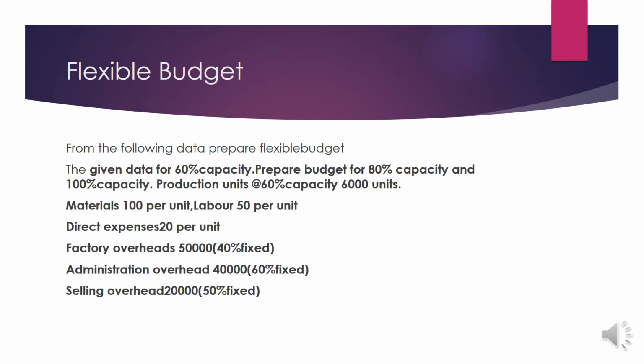Factory overhead is 50,000, out of which 40% is fixed. Administration overhead is 40,000, out of which 60% is fixed. Selling overhead is 20,000, of which 50% is fixed. You are required to prepare a cost sheet under 80% capacity and 100% capacity. We can see in the next slide how a flexible budget can be prepared.